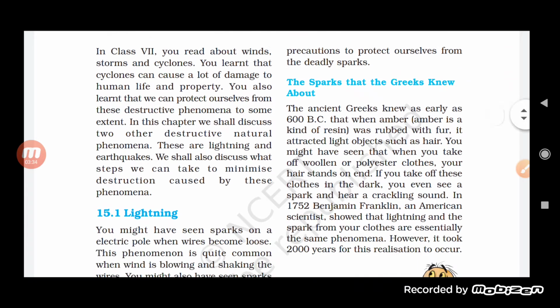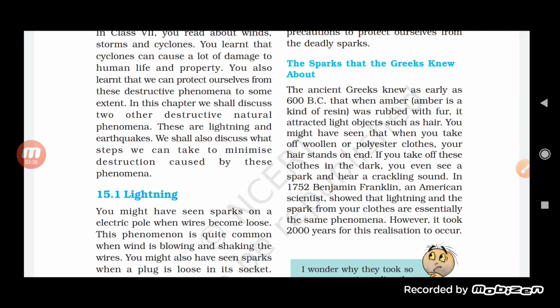The ancient Greeks knew as early as 600 BC that when amber, which is a kind of resin, was rubbed with fur, it attracted light objects such as hair.